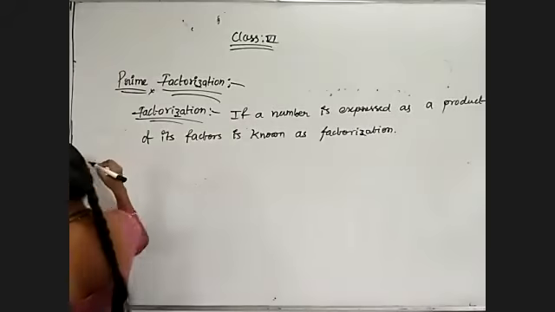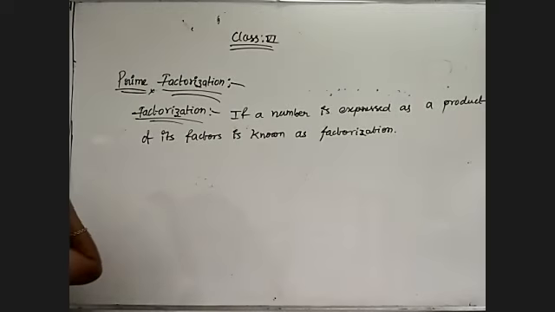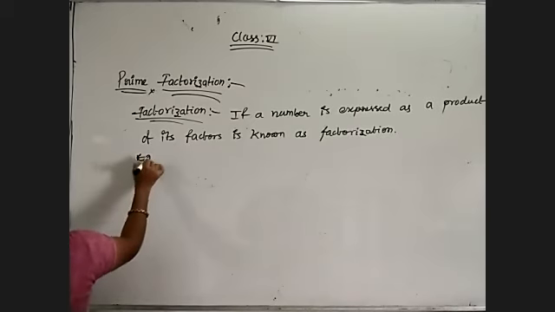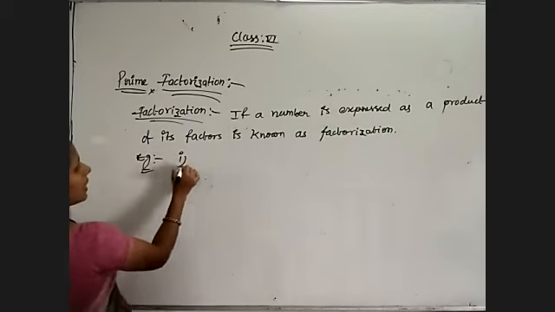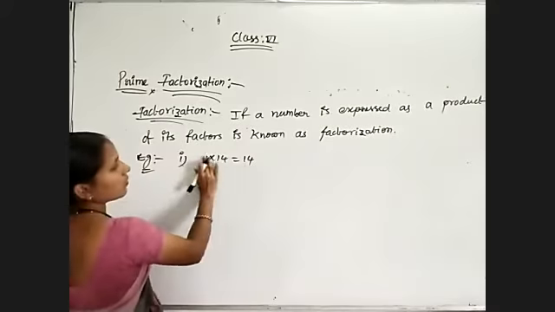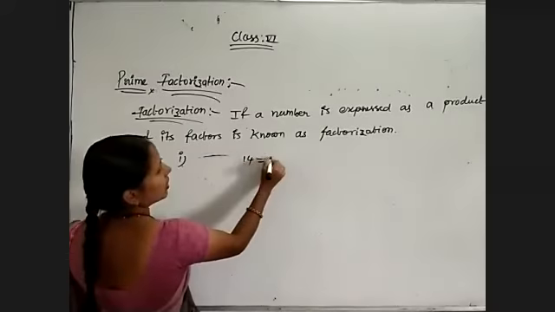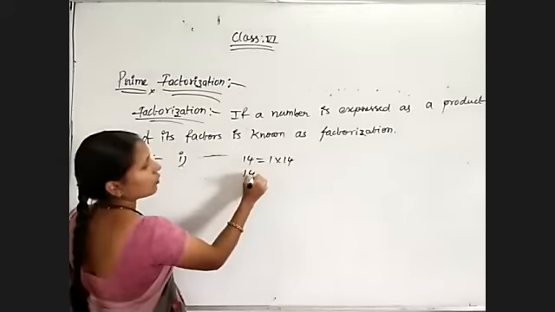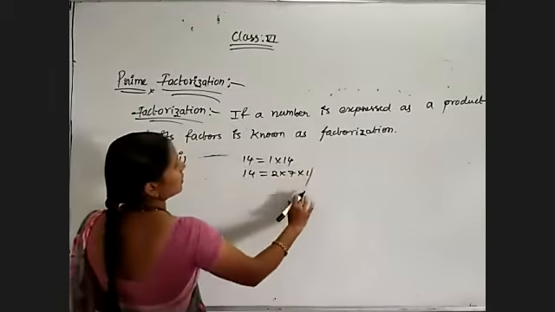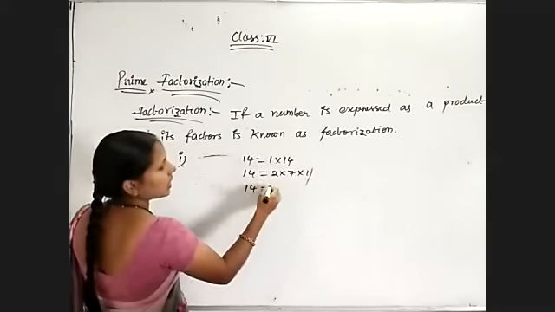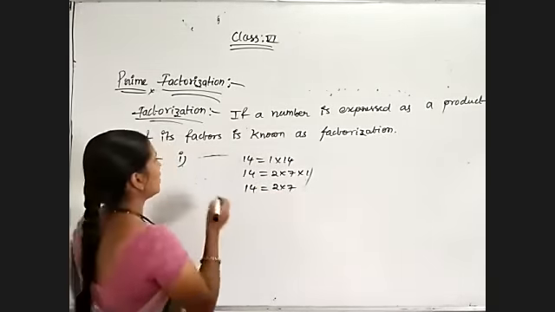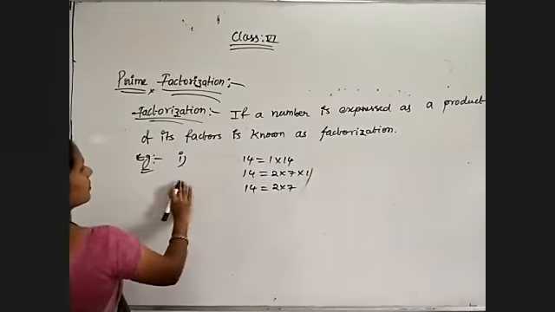Okay. So for example, whatever I gave just now, 1 into 14 is equal to 14. That means 14 is expressed as a product of 1 and 14. And we can express 14 in another way also, that is 2 into 7. That's all. Okay. So now observe here.